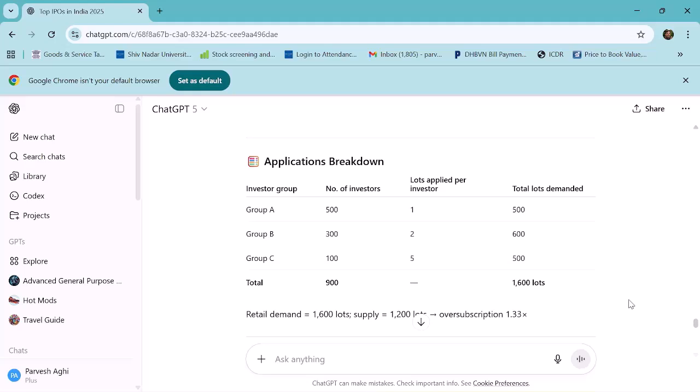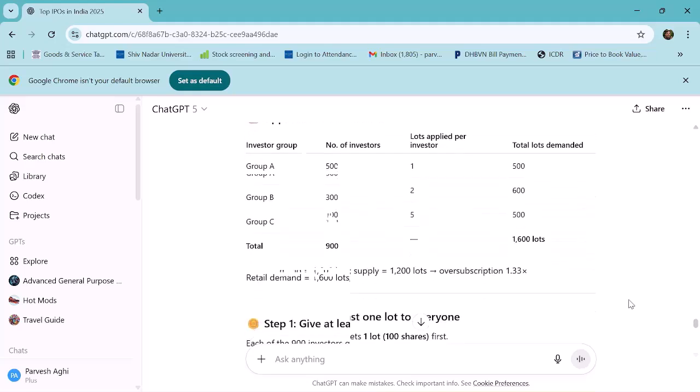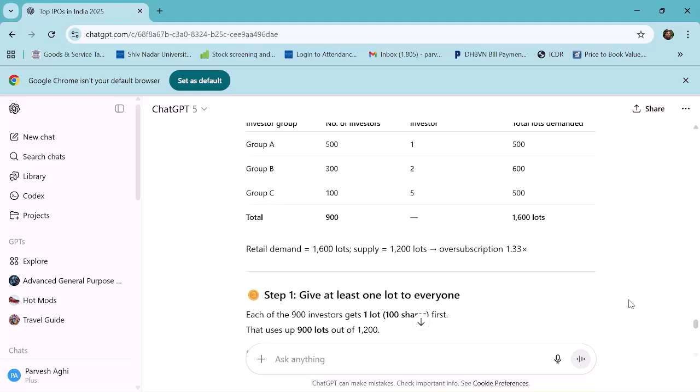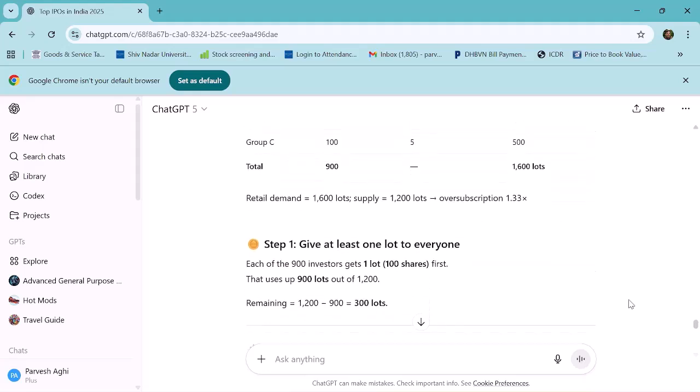So that means the total demand is going to be 1,600 lots, whereas the total number of investors is 900. So the retail demand is 1,600 while the supply is only 1,200. So it is oversubscribed by 1.33 times.